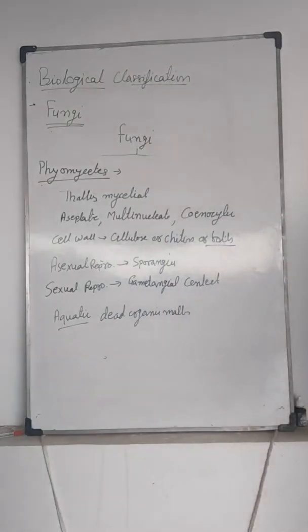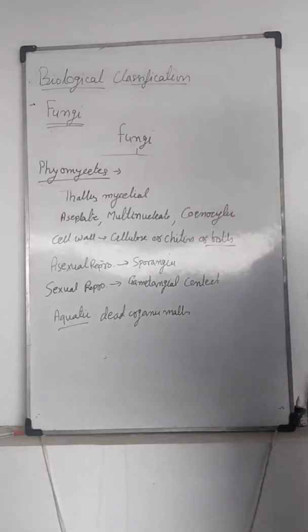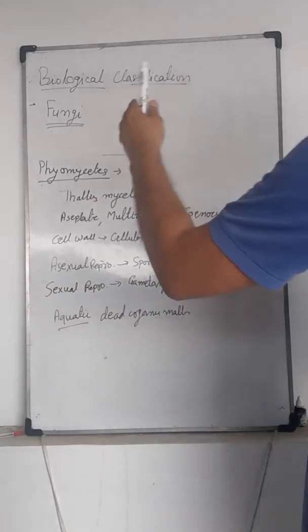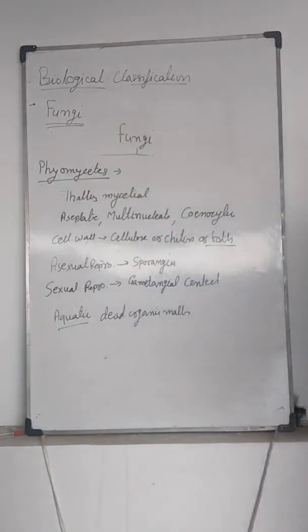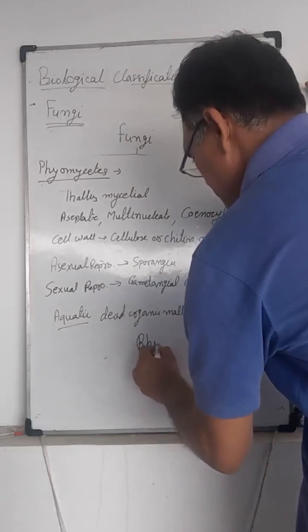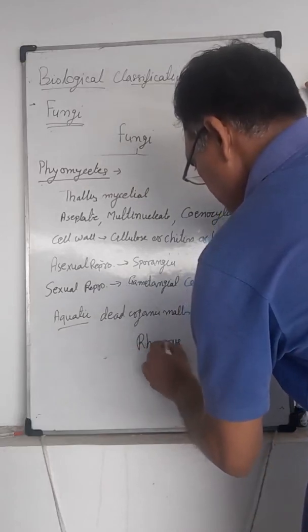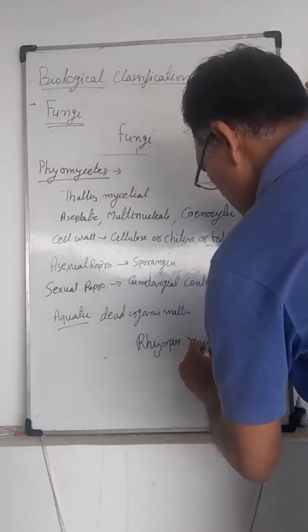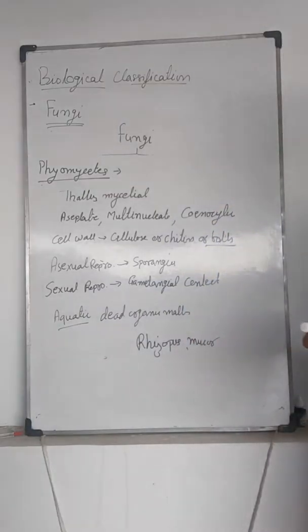Examples of Phycomycetes are Rhizopus and Mucor.